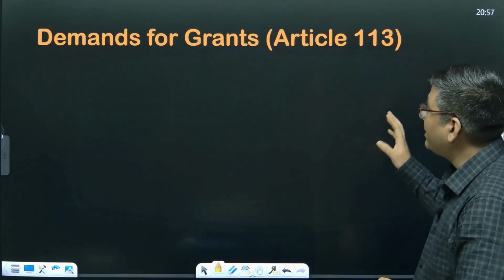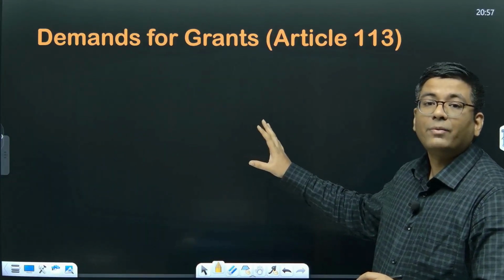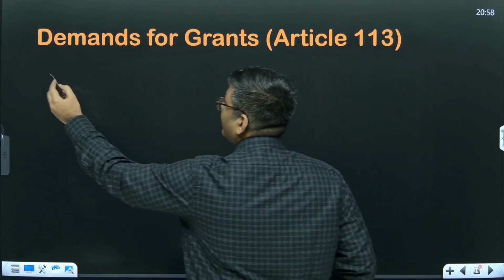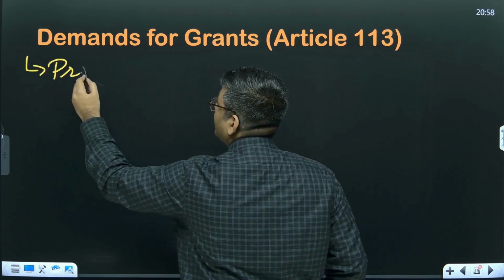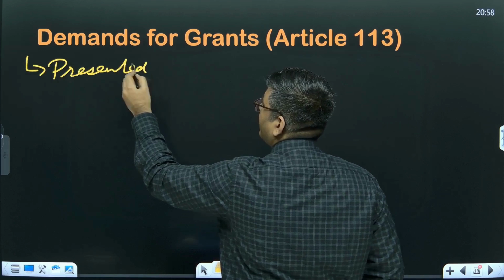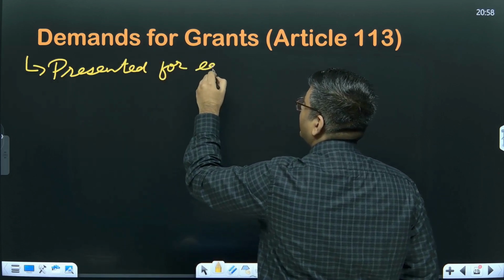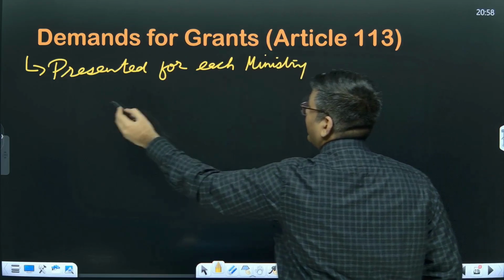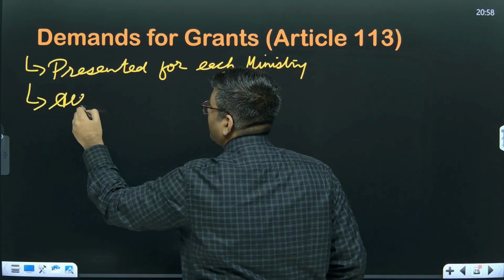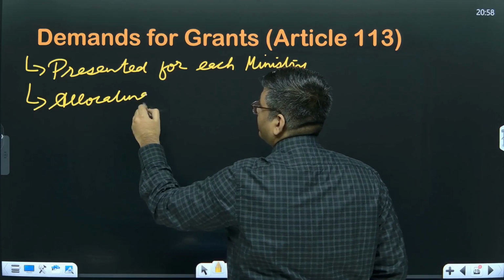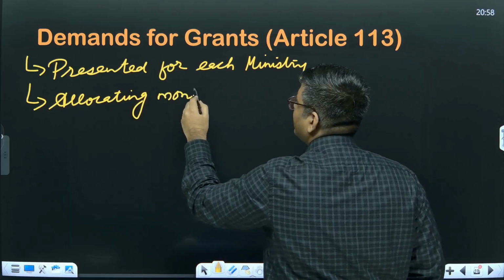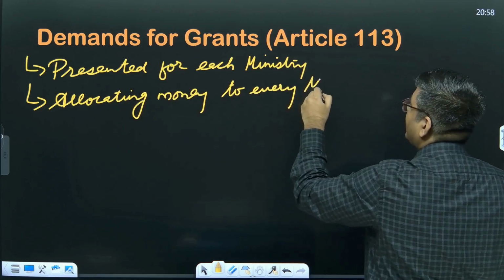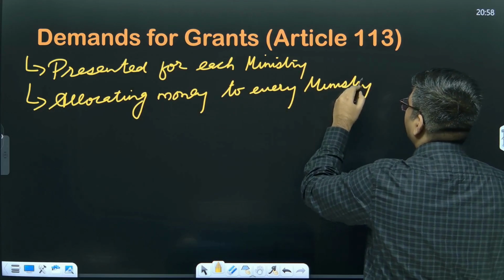Now talking about the demand for grants. Now this is basically the one which will be the votable part of the expenditure. So demand for grant is something which is presented for each ministry. So it is basically the one which is going to allocate money. This is for allocating money to every ministry, or for that matter the departments.